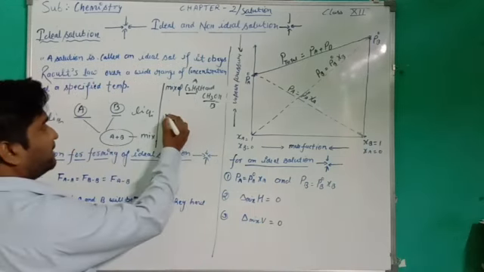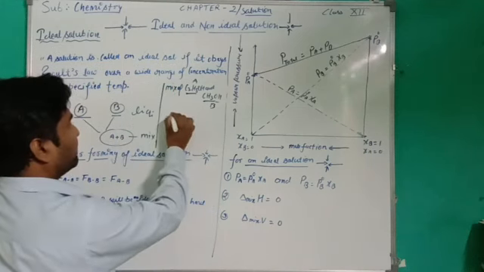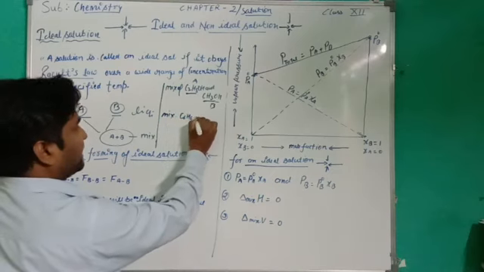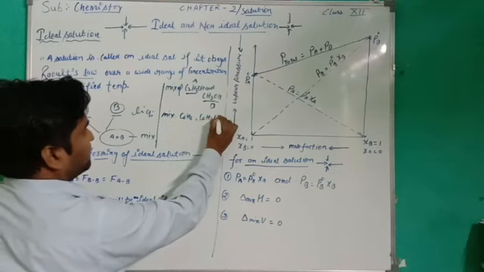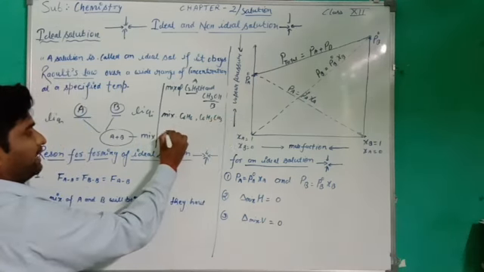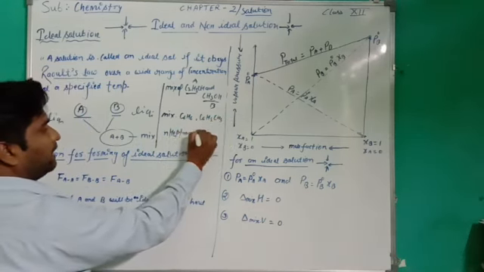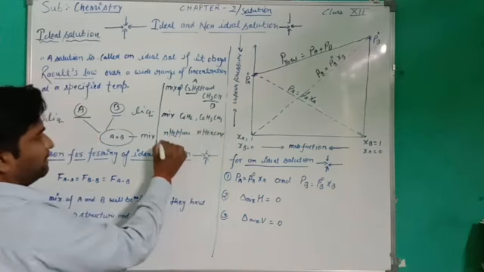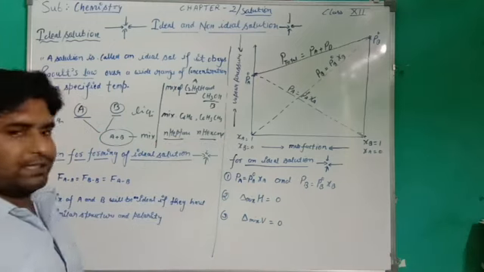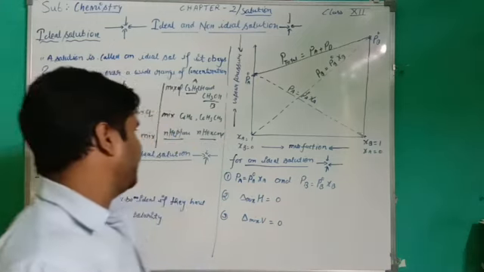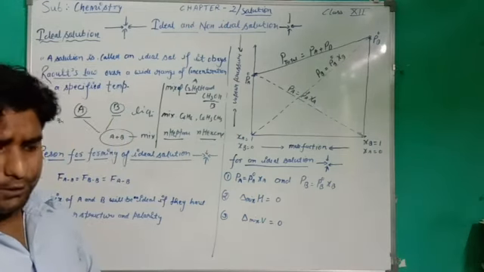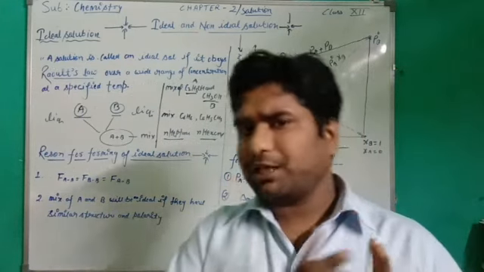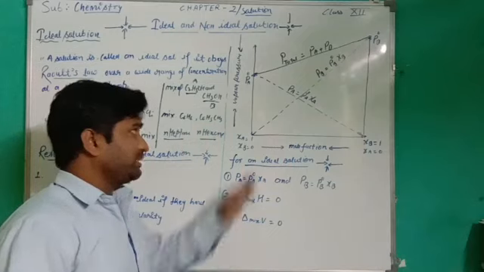The next example is a mixture of benzene, C6H6, and toluene, C6H5CH3. Now a mixture of n-heptane and n-hexane. Both n-heptane and n-hexane have similar nature and similar properties, which is why they form an ideal solution. So the overall point is that those solutions which obey Raoult's law are known as ideal solutions. Look at this graph.